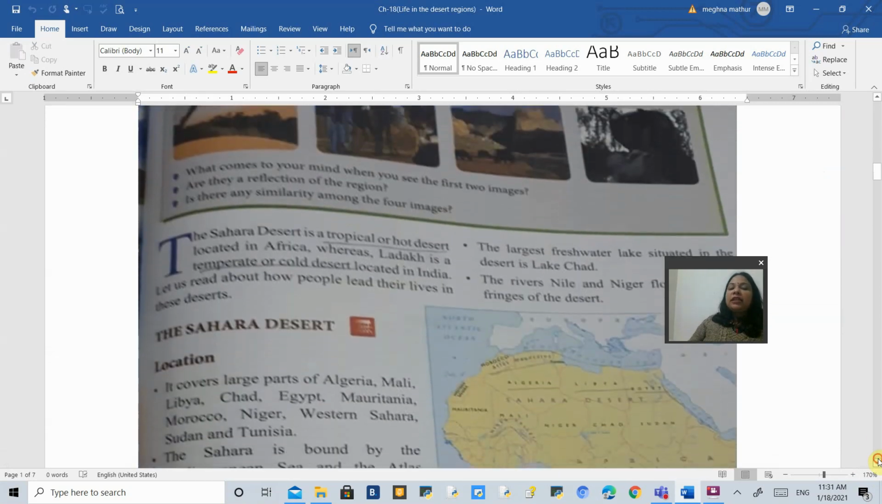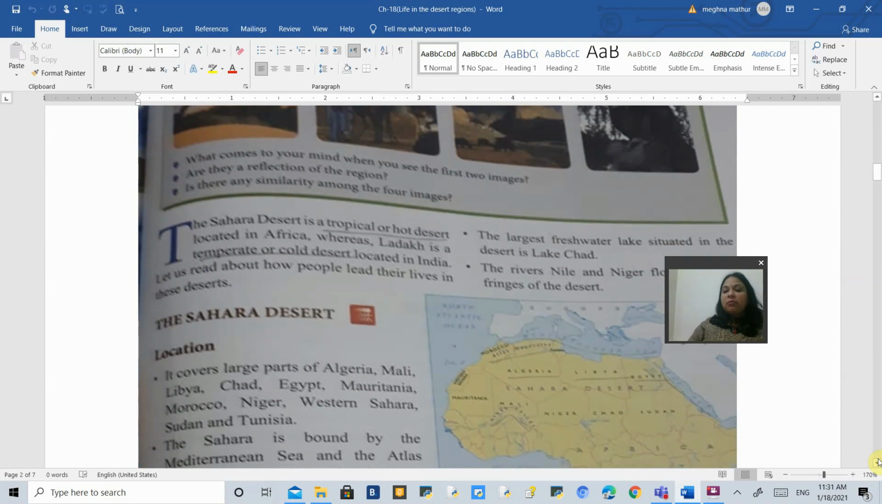Now, Sahara Desert is a tropical hot desert. It is tropical because it lies in the tropical zone. That is what is called a tropical hot desert. And Ladakh is called a temperate desert because, as you know, the upper part of India lies in the temperate zone. That is why it is called a temperate cold desert.